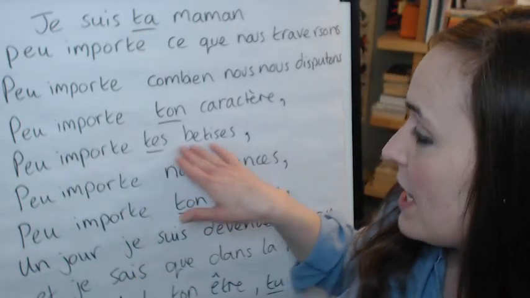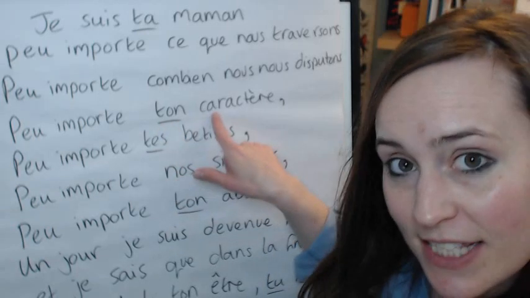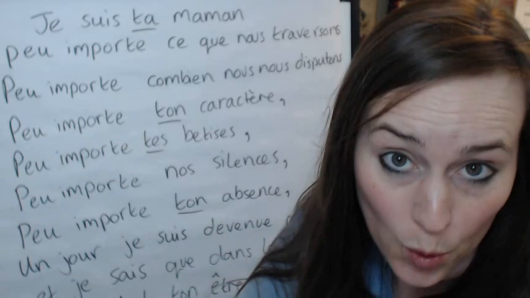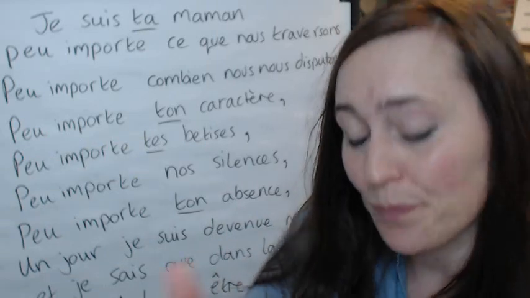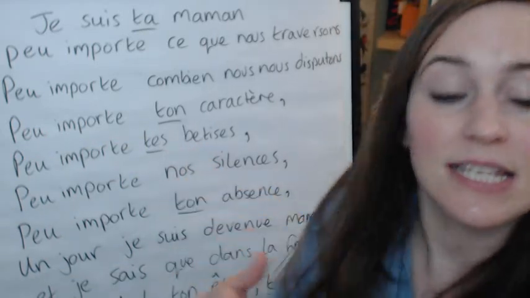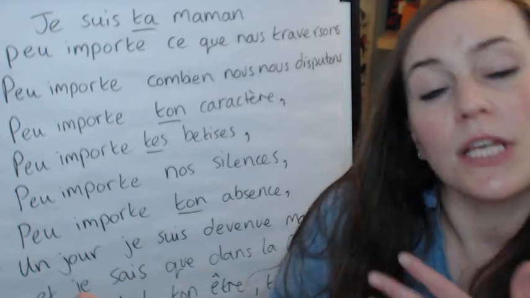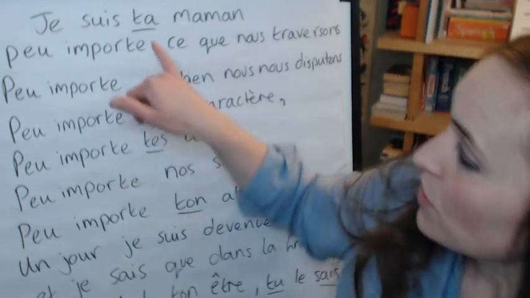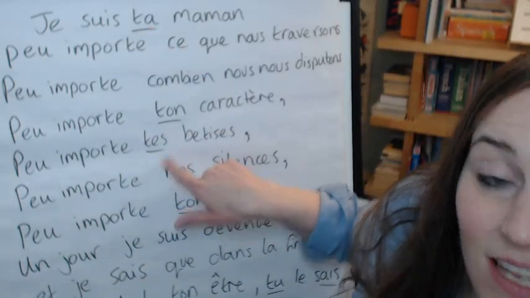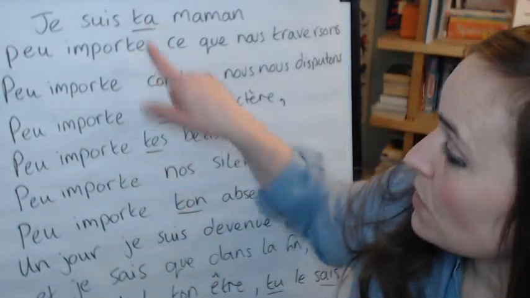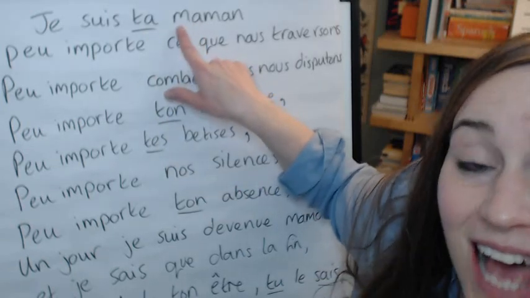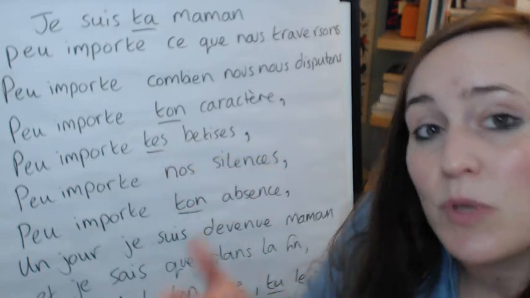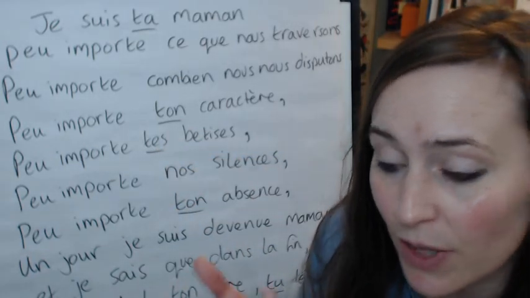Peu importe tes bêtises. So ton caractère is the masculine singular way of saying your when you're talking to someone in the tu form. Tes bêtises is plural, so because it is a plural, whatever your silly things that you've done. So we've got ta, ton, and tes. They all mean your. Ta is singular in front of a feminine noun, ton in front of a singular masculine noun, and tes in front of a plural noun, whether it's masculine or feminine, okay?